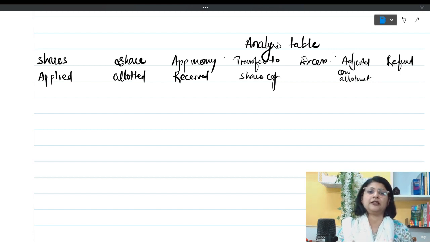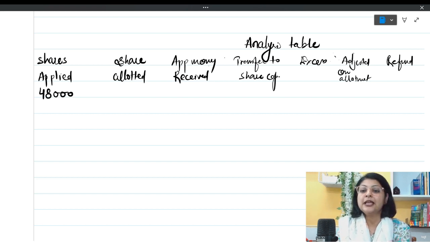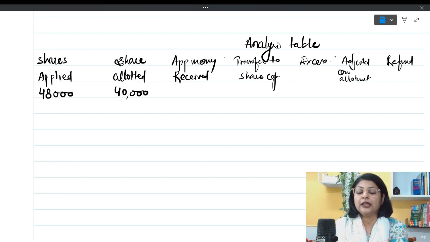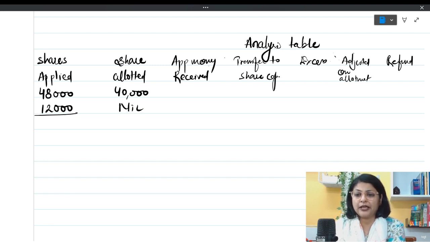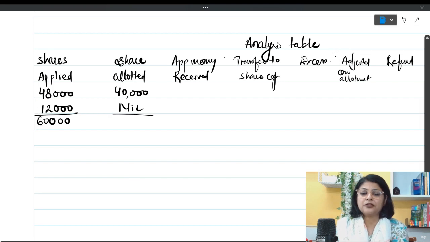Don't get worried about how many columns are there or how we are going to deal with it. It is very simple. You will be able to do it. So first we'll deal with the share applicants who have applied for 48,000 shares. These people were allotted 40,000 shares. Remaining are 12,000 shares who were not allotted any share. So the number of shares applied by people has become 60,000 and the number of shares allotted has become 40,000.